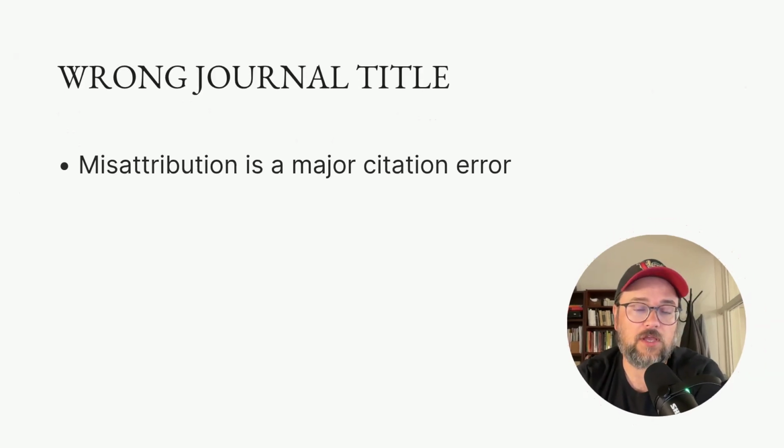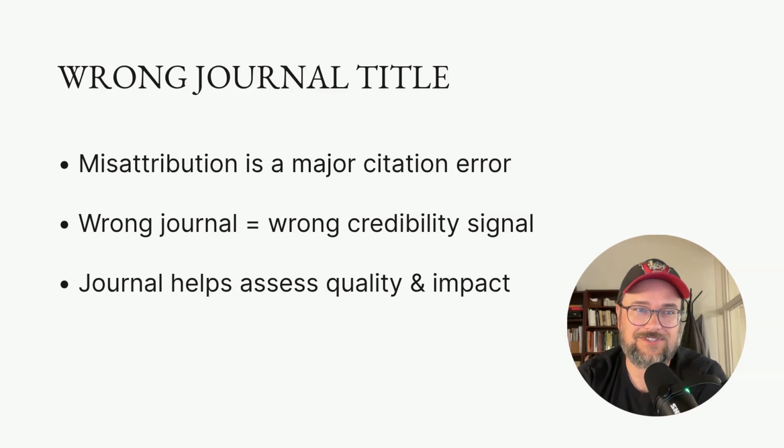This is not a small error. This is an important distinction. Knowing what journal published what article allows us to evaluate its quality and its impact. It allows us to know what processes the authors went through in order to have their work published, and the sort of rigorous academic oversight of the source. So having it misattributed is an important distinction. This is a major error that has been made by AI.